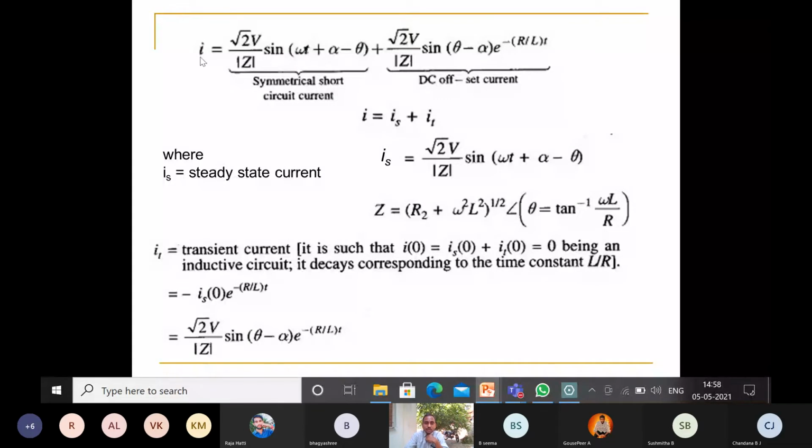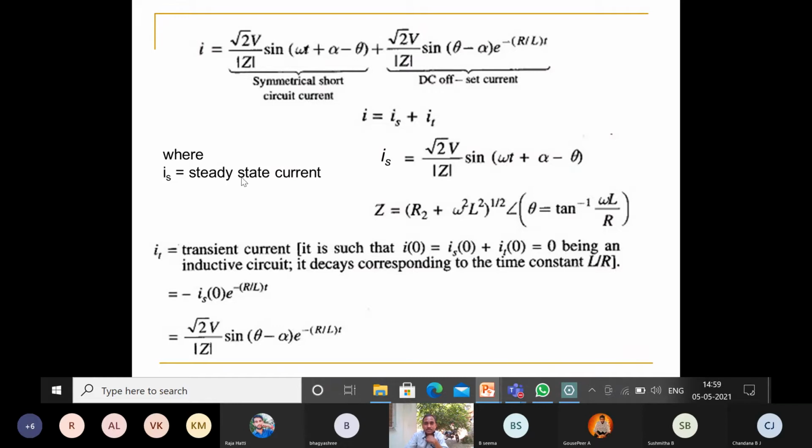Therefore total current I of t is equal to IS plus IT. So we can write IS is equal to root 2 V by Z sine of omega t plus alpha minus theta.